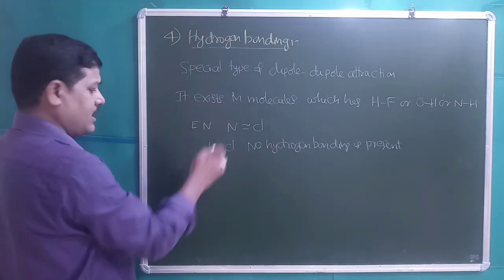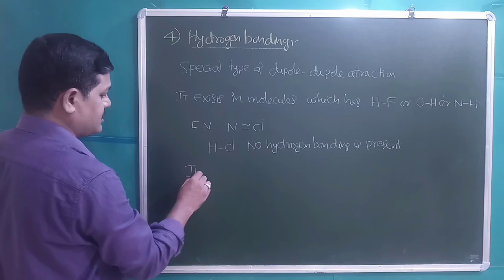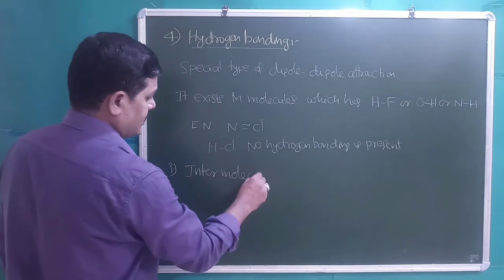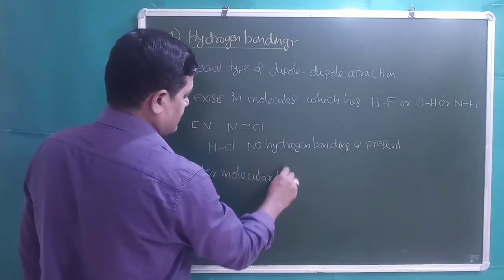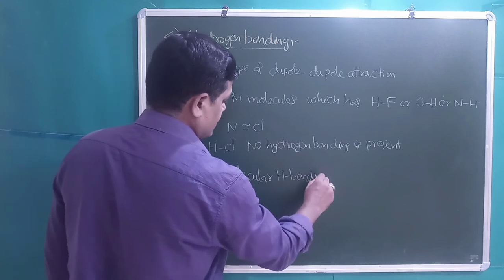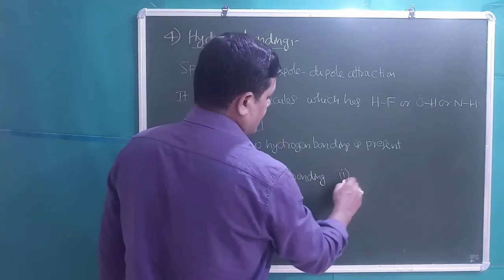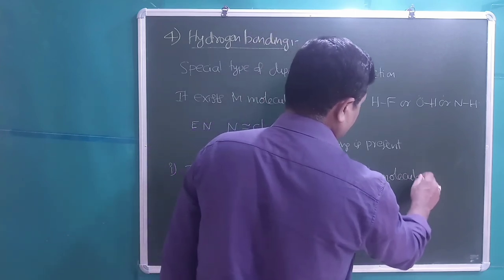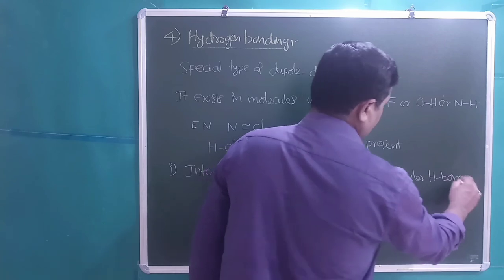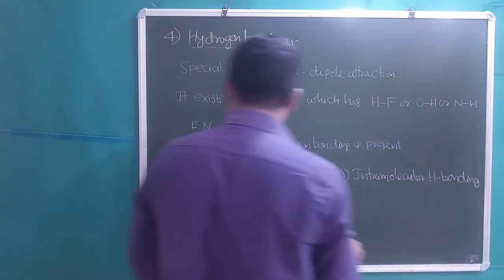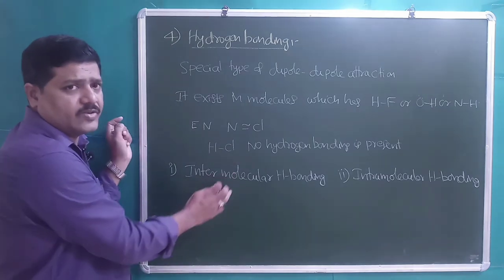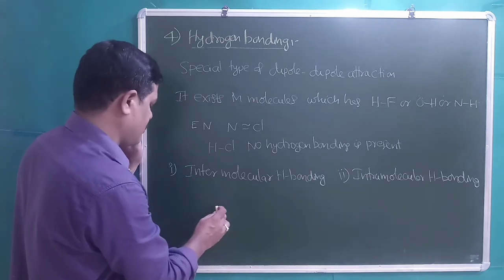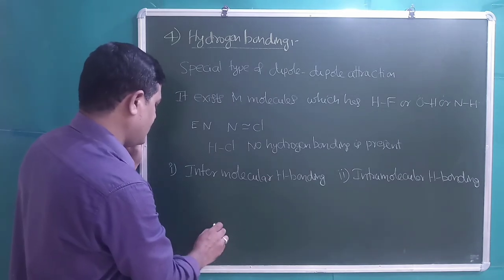Generally, hydrogen bonding is classified into two types: intermolecular H bonding, and the other one, intramolecular H bonding. Intermolecular hydrogen bonding means hydrogen bonding is present in between the molecules. For example, if you take HF,